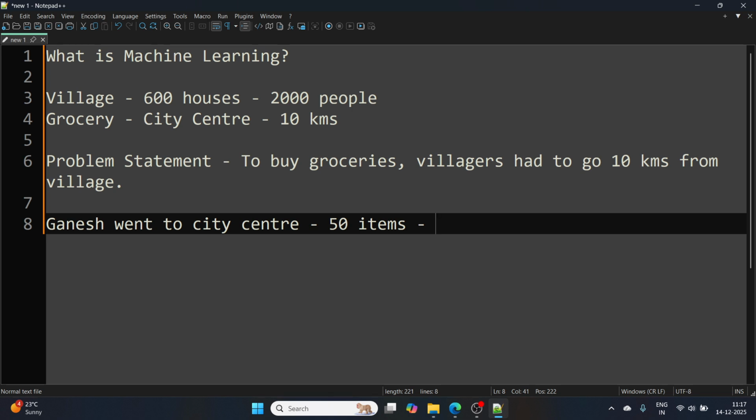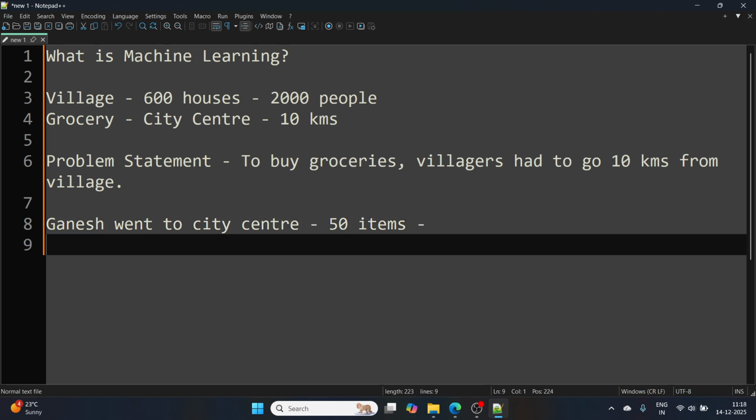So he waited outside and got hold of that wholesale person, the wholesale tempo. He told them, I want, let's say, these 50 items, 200 pieces each, right?